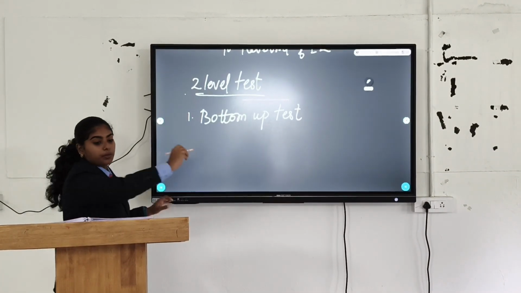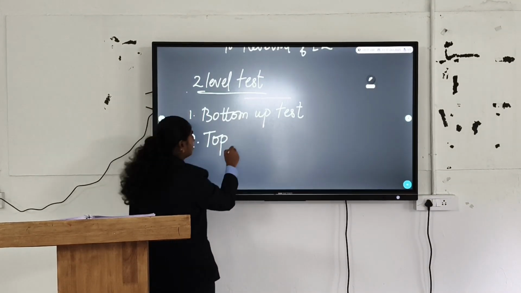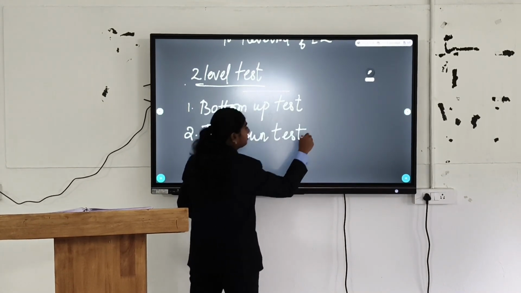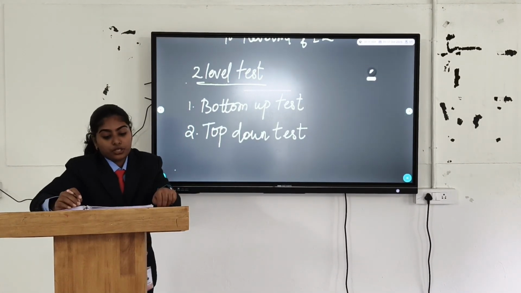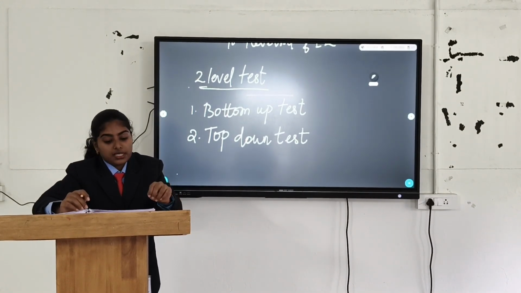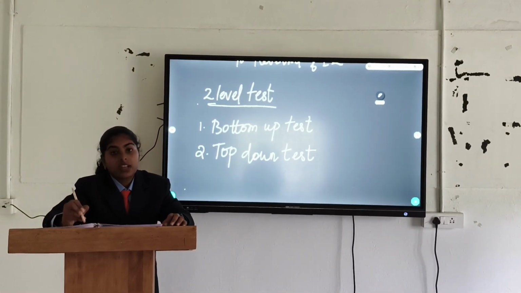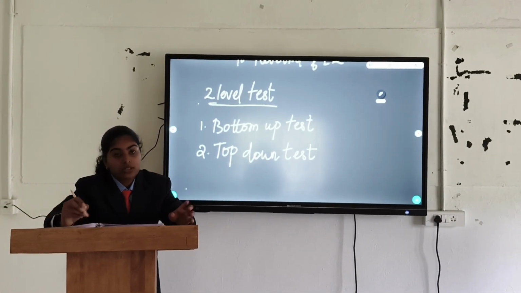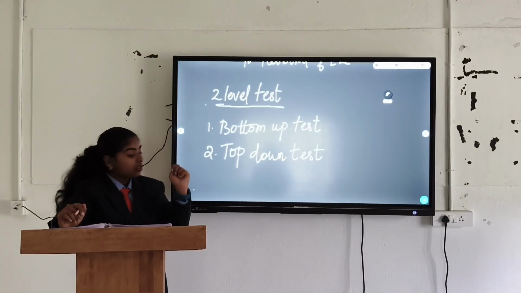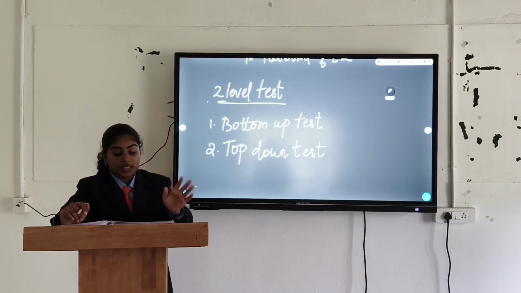The second one is the top-down test. Here it includes corporate assets' carrying amount and tests a larger group of CGUs together. Determine the recoverable amount of the combined units. If the larger unit is impaired, allocate the loss to individual CGUs based on the relative carrying amount. The allocation is first to goodwill, if any, then to other assets proportionally.